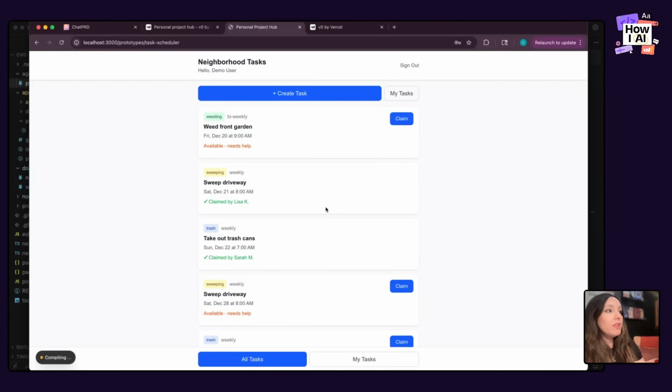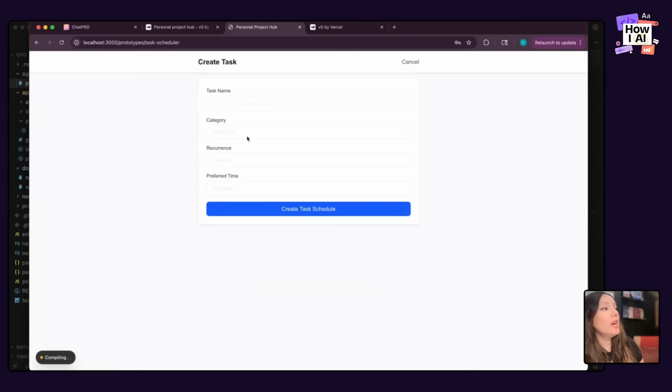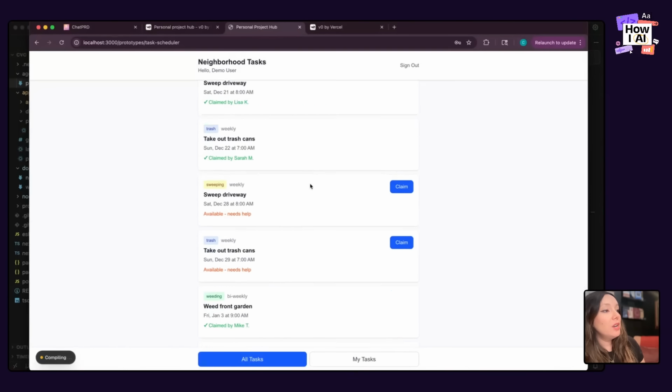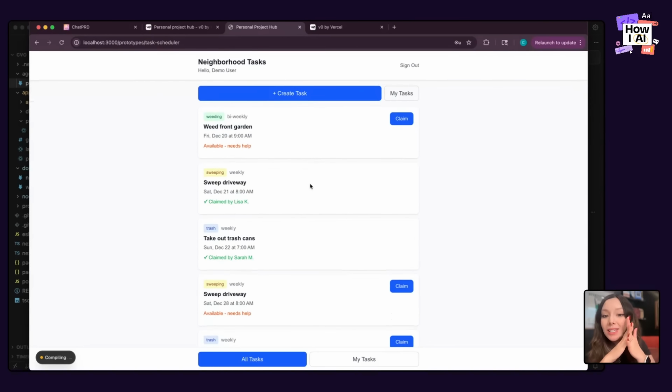Oh, okay. And then we have neighborhood tasks, and you can create a task. You can see all the different tasks. This is exactly what I wanted. So again, it's not the prettiest app. It's probably not the best code.